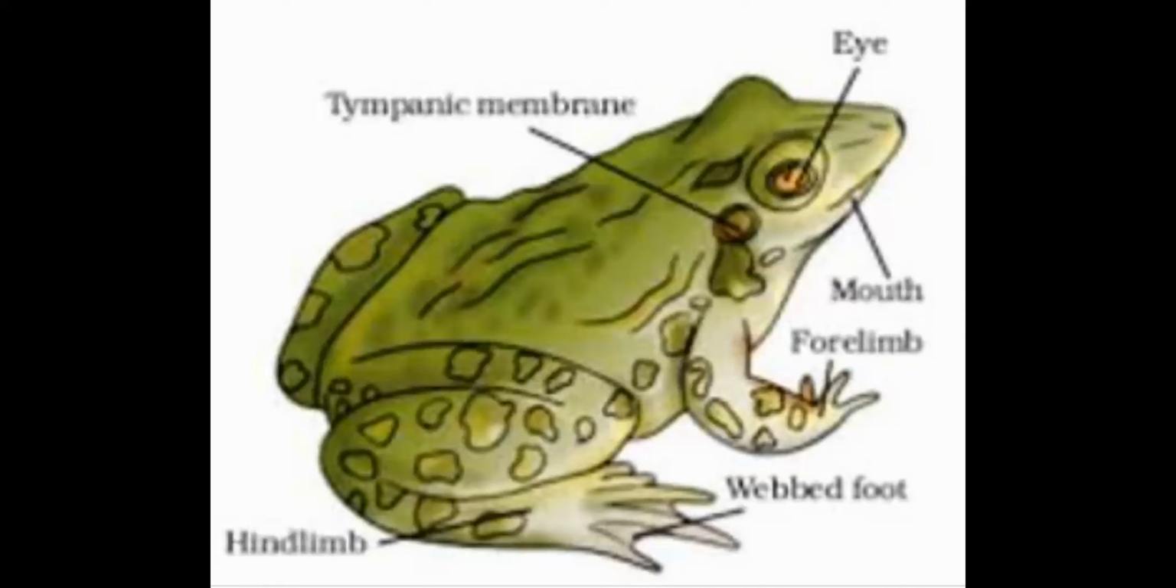Next, forelimb and hind limb both can perform leaping, leaping meaning jumping, walking, burrowing, right? Next point, forelimbs end in 4 digits, hind limbs end in 5 digits. After that, next point related to this morphology,